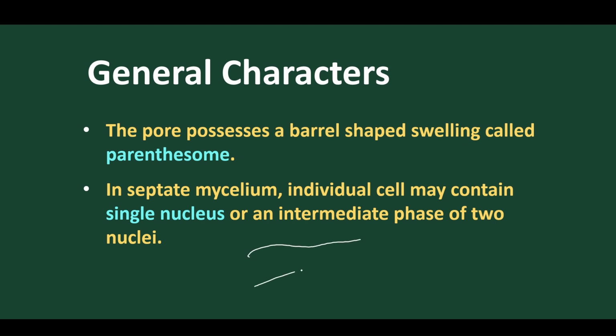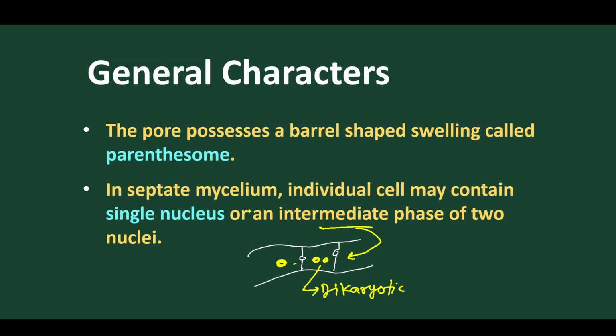Now in septate mycelium, individual cells may contain a single nucleus or an intermediate phase of two nuclei. In any septum, we may find a single nucleus, or sometimes two nuclei present. These two nuclei are called the dikaryotic phase, an intermediate phase, and we'll discuss it later.